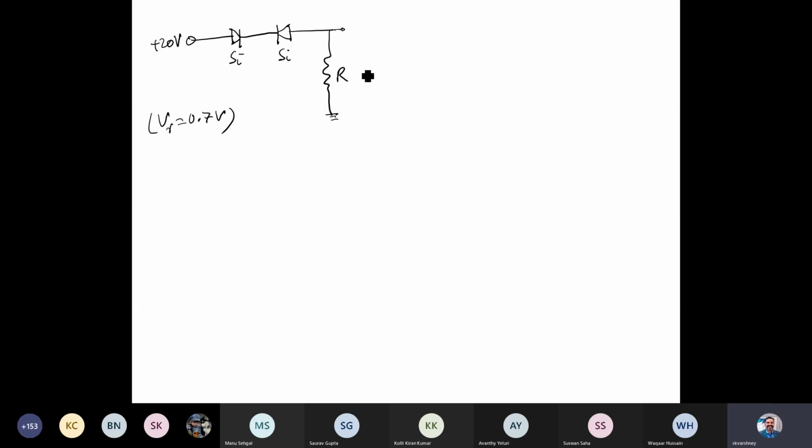So R is 5.6 kilo ohm, and we need to find the V output, and also the voltages across the diodes, you can say diode D1 and diode D2. I leave it here at this point, and then we'll continue on this.